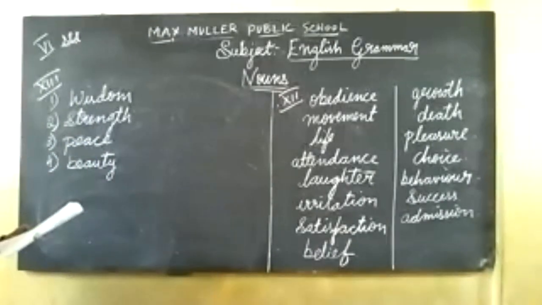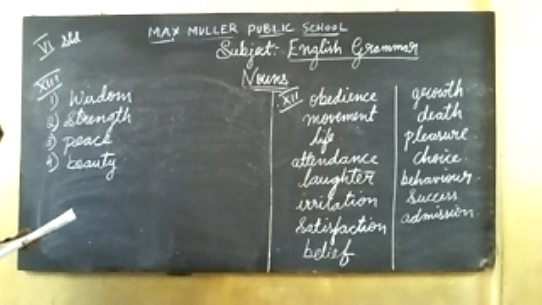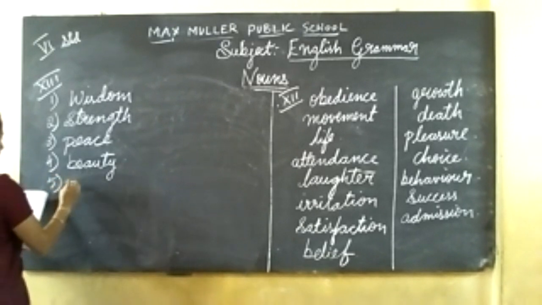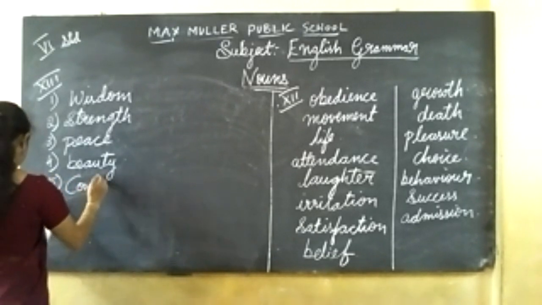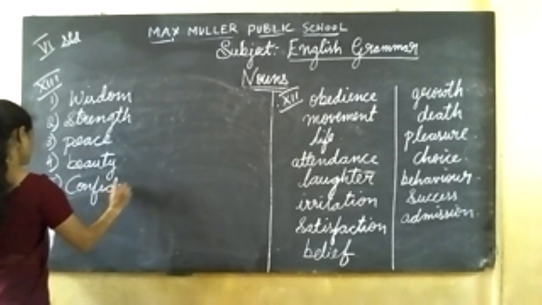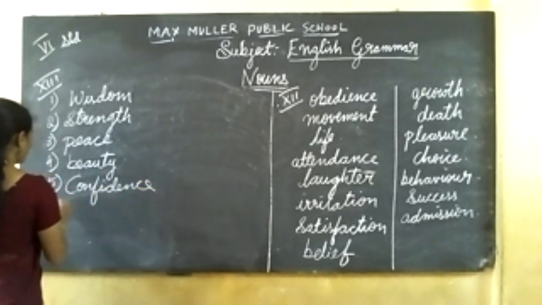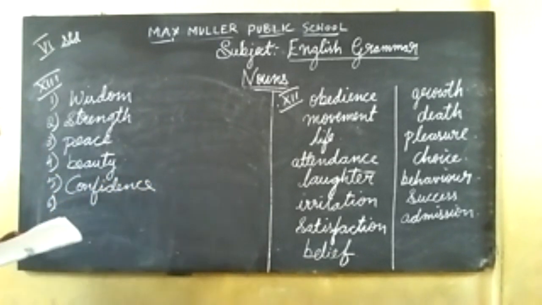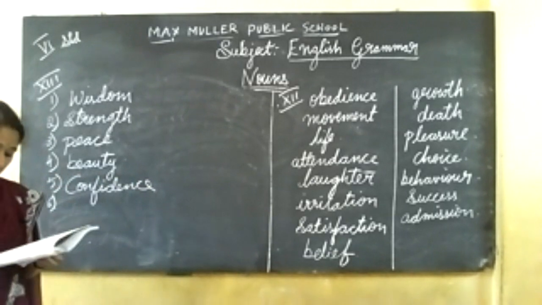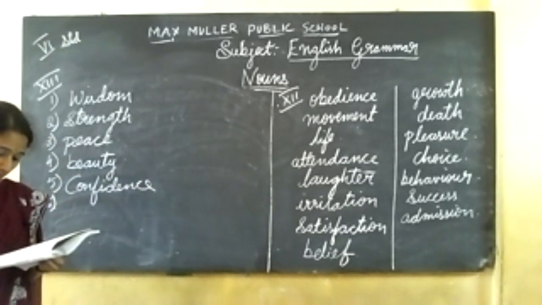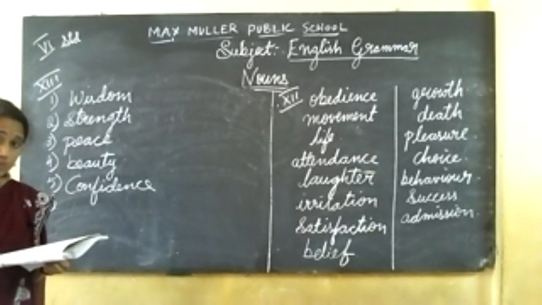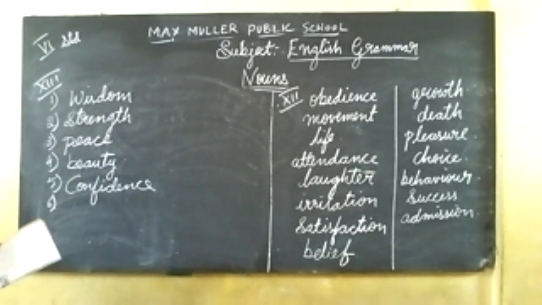Fifth one, have dash in your abilities. Confidence, obedience, intelligence. Confidence. Fifth one is confidence. Sixth one, failure is the stepping stone to dash: weakness, success, greatness. Which is the answer? Success.